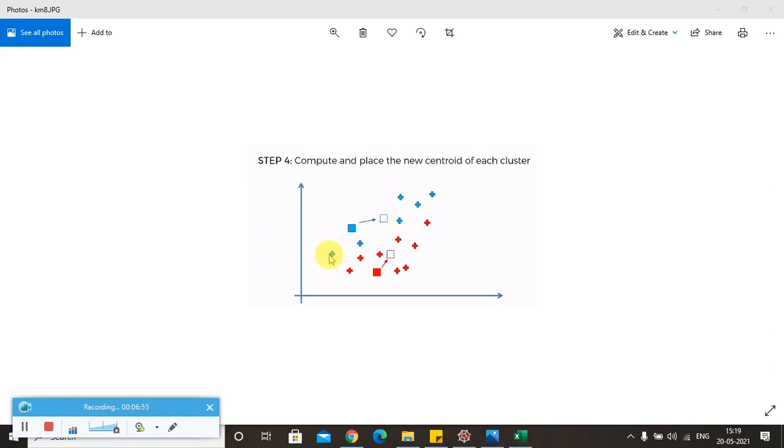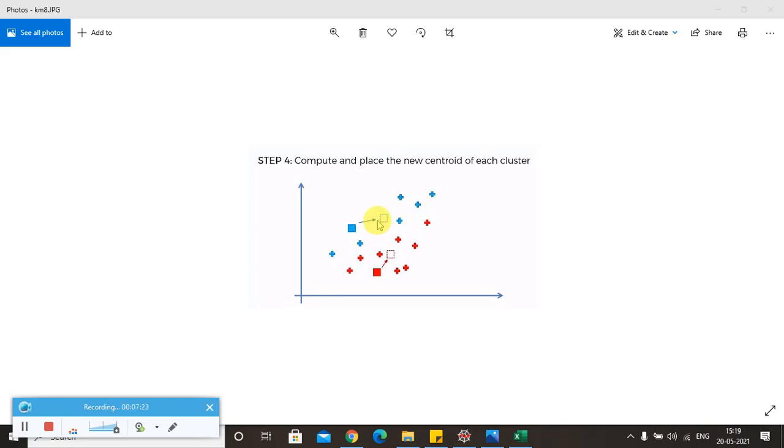Based on this centroid we came to know that these data points belong to the blue category and these data points belong to the red category. Now we have to compute and place the new centroid. How are we going to compute this new centroid? It is purely based on some mathematical equations. Some geometrical equations we can use to find out where the new centroid for the blue points and red points exists.